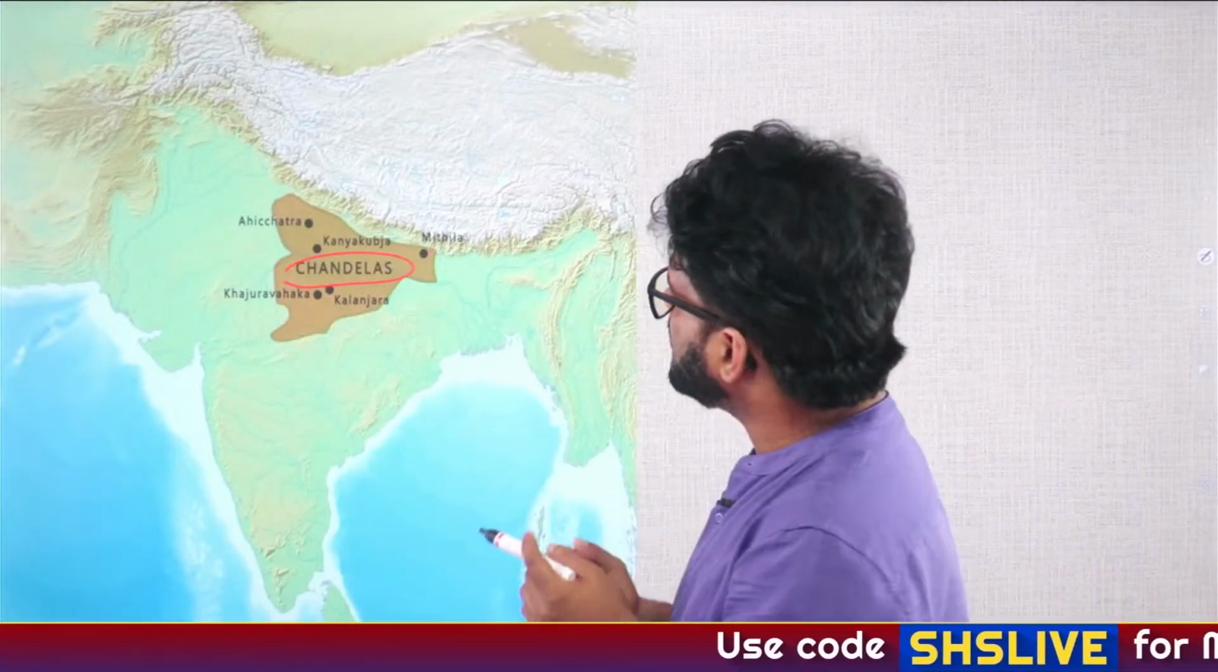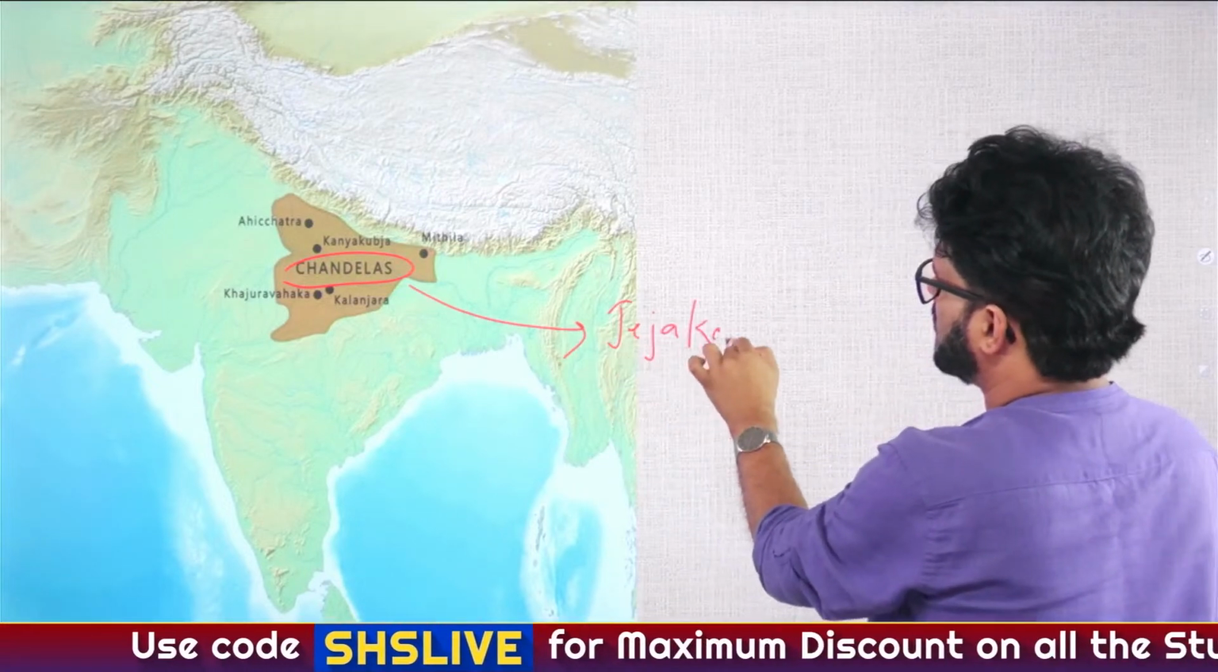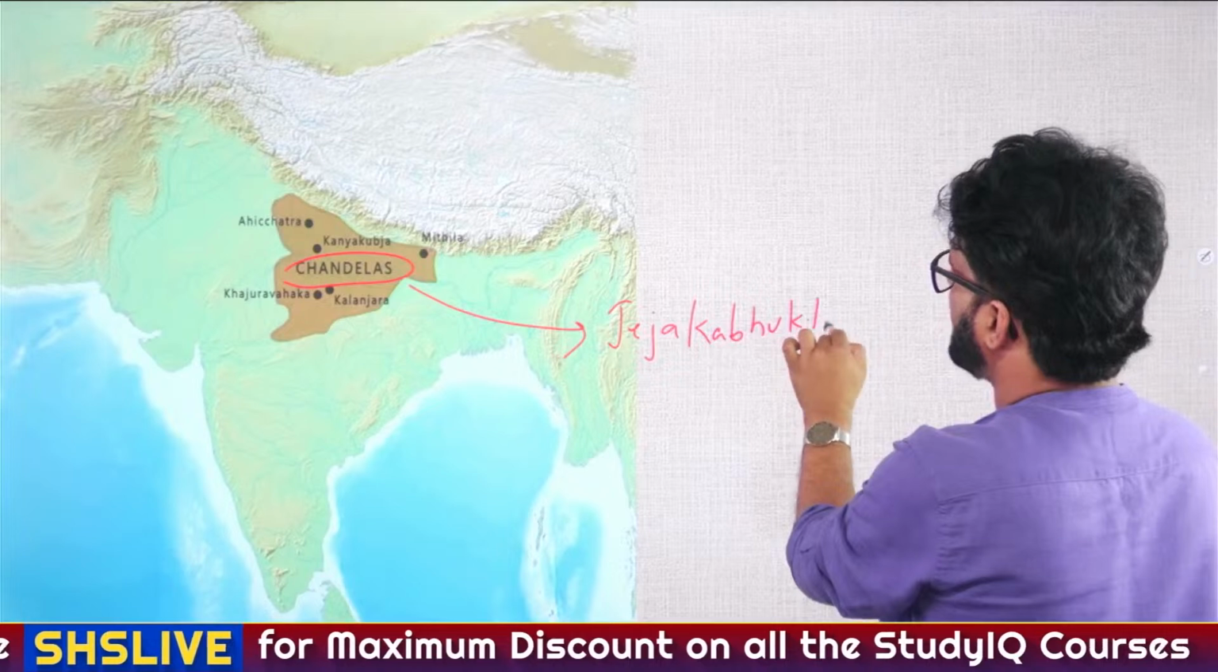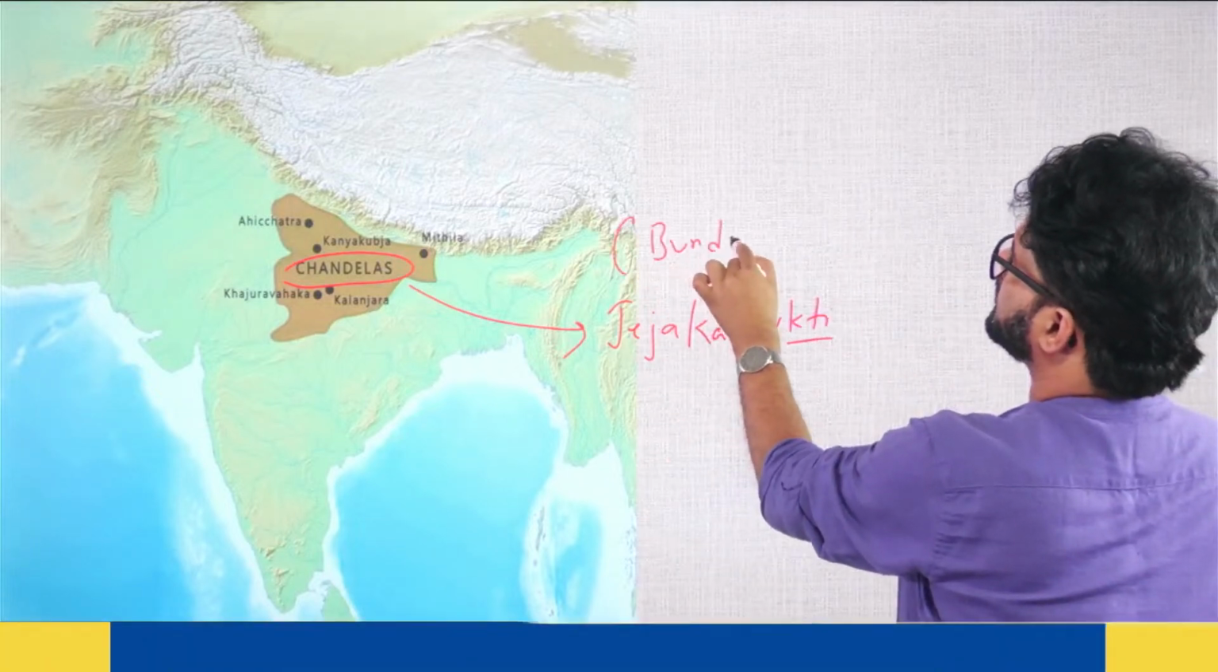Now Chandelas. Chandelas ruled in a region which is known as Jejakabhukti. Pay attention to the map. So they ruled in a region known as Jejakabhukti, which currently you know as Bundelkhand.